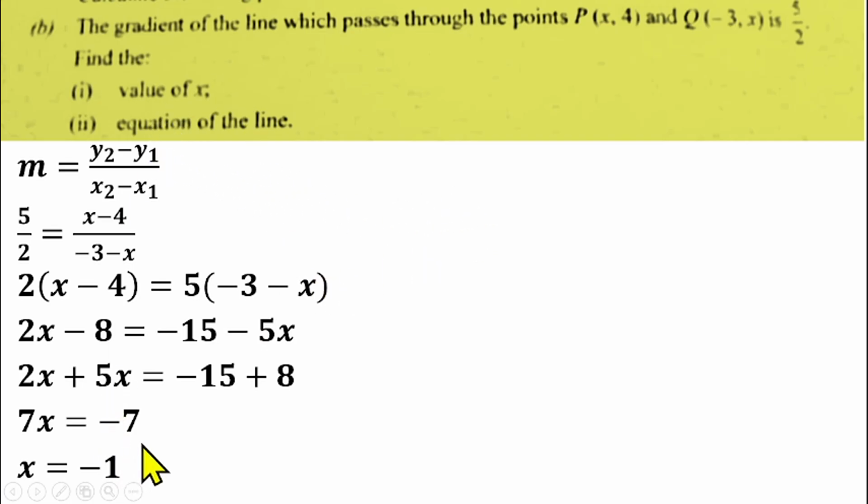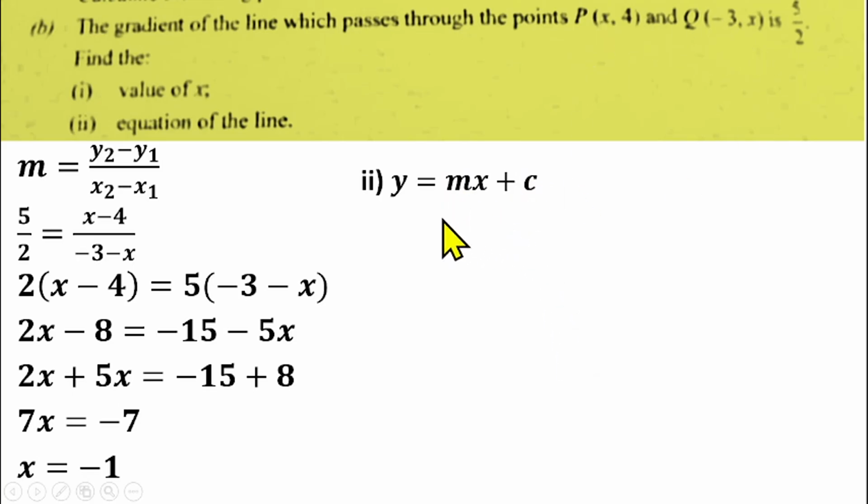Now that we know the value of x, the coordinate of P will now become -1, 4, and the coordinate of Q will now become -3, -1. We have to use that to find the equation of the straight line that passes through those 2 points. We know that the equation of a straight line is a linear equation, in the form y equals mx plus c. This is the general equation of a straight line, so you can use it to find the equation we are looking for. m represents the gradient, and we already know the gradient to be 5/2. c represents the y-intercept, which you can find using any of the 2 coordinates that the line passes through.